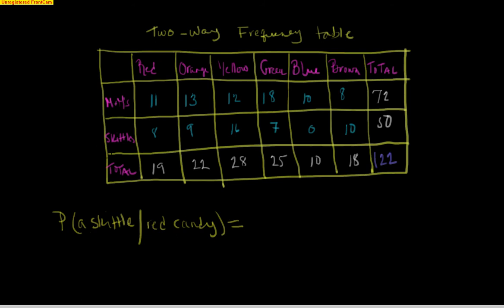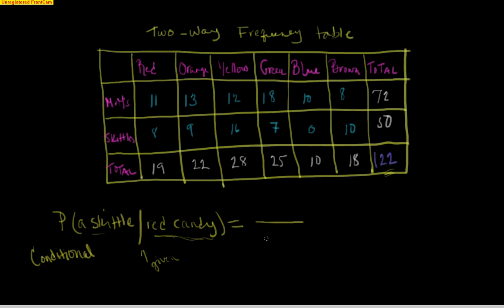Okay, what's the probability of this situation? What is the probability of getting a Skittle? Getting a Skittle, that's my probability, that's the question. Now this line here means given. Given, or in other words, this is what we call a conditional probability. In other words, we are told that what is to the right side of this line has already happened. What is the probability of getting a Skittle given the red candies? In other words, you're going to take all the red candies out of that cup of 122, put them in a different cup, and you're going to stick your hand in there and choose out a candy.